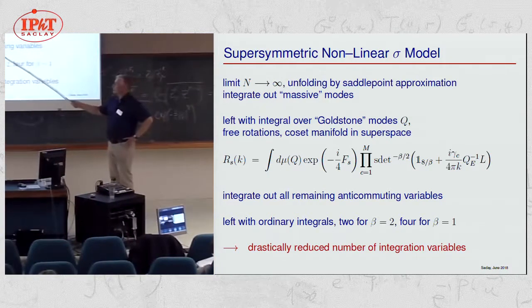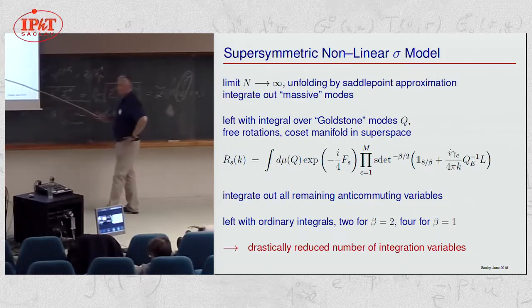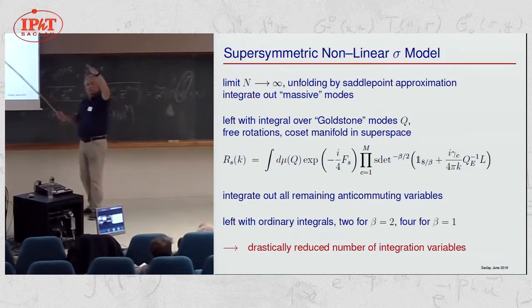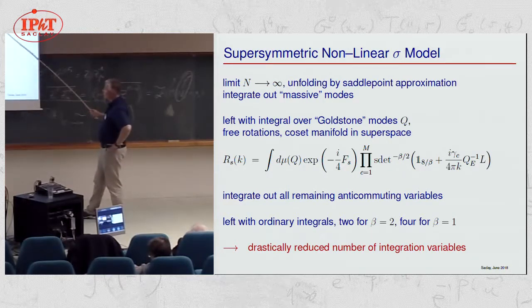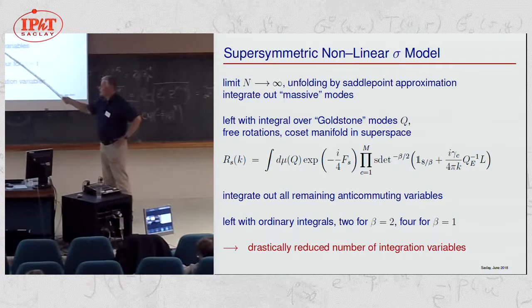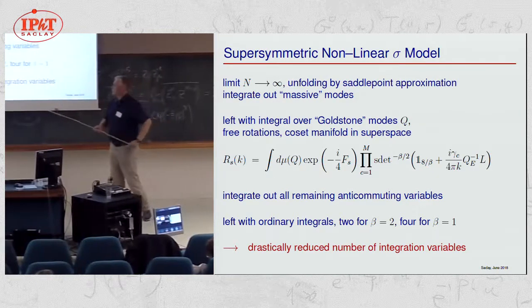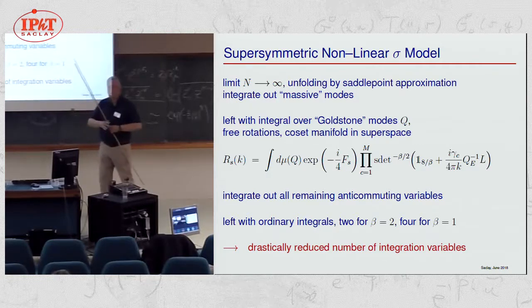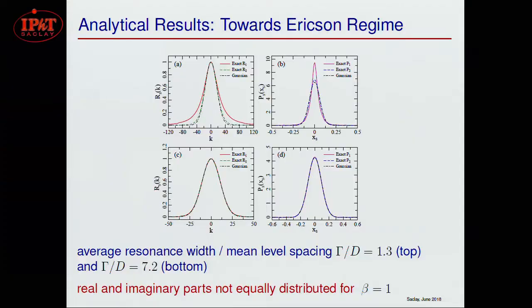We can also do all the remaining integrals up to 2. We are left with 2 ordinary integrals for beta equal 2 and 4 for beta equal 1. So the final result is about a page, lots of terms, but terms with a simple and very clear structure. You see it already here. So this gives you rational or algebraic functions. And these here are oscillatory functions and integrated over. So you know precisely which parameters are combined with which variables and so on. We have not exploited this information yet. So far, we have just taken this result, evaluated it on the computer, compared with numerical simulations and also with experiments. And this is what I want to show you now.